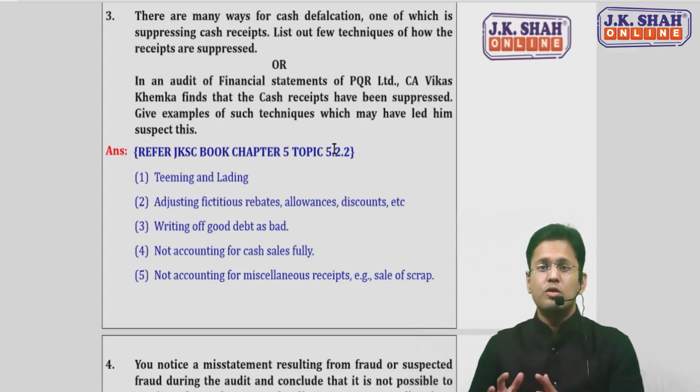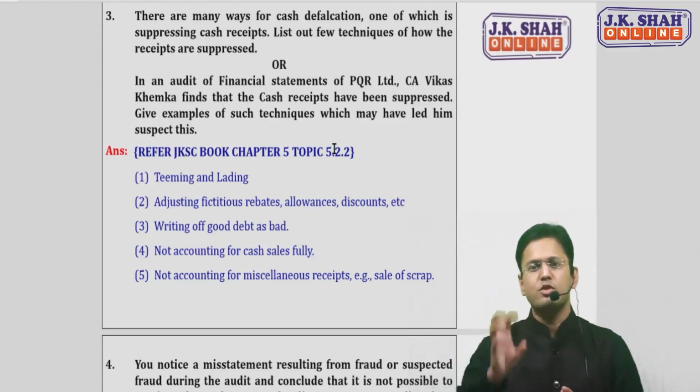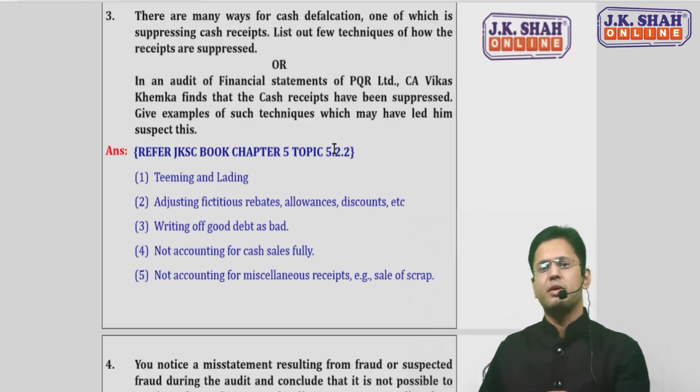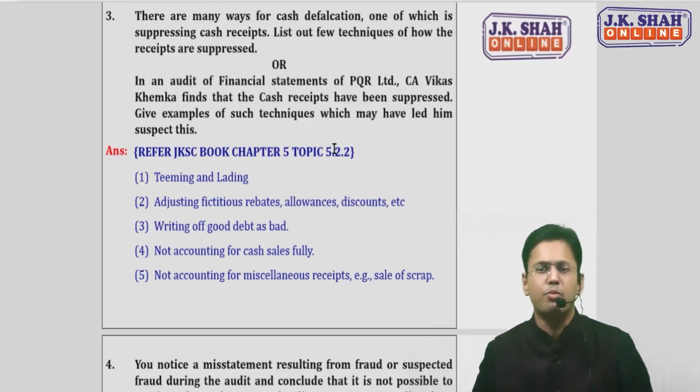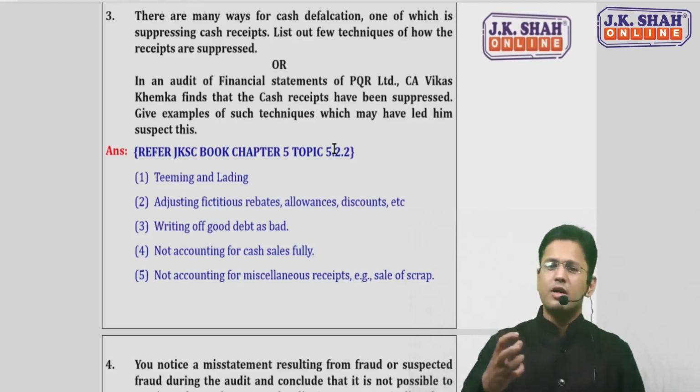You put a fictitious rebate or allowance on his name, suppose 1,000. So the entry credited will be of 9,000 and 1,000 will be misappropriated and put in the pocket of the employee. So this is the second method. Third, a very simple method.